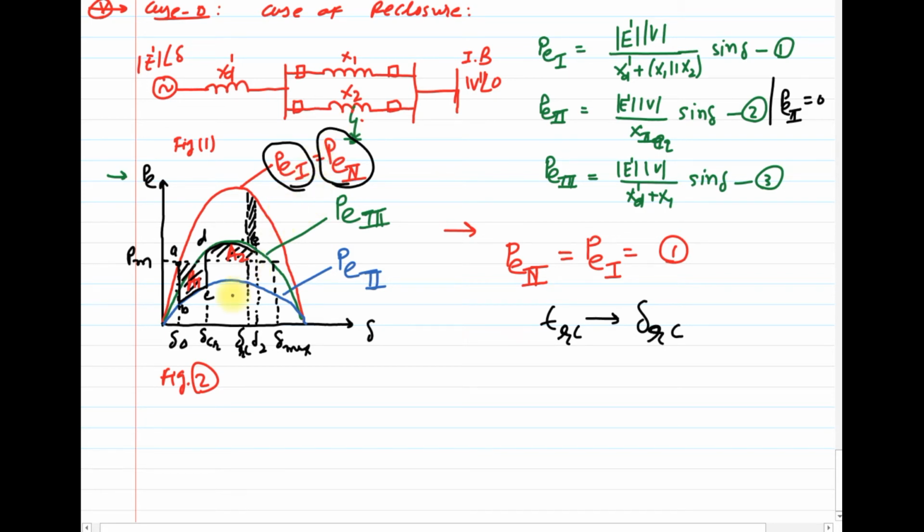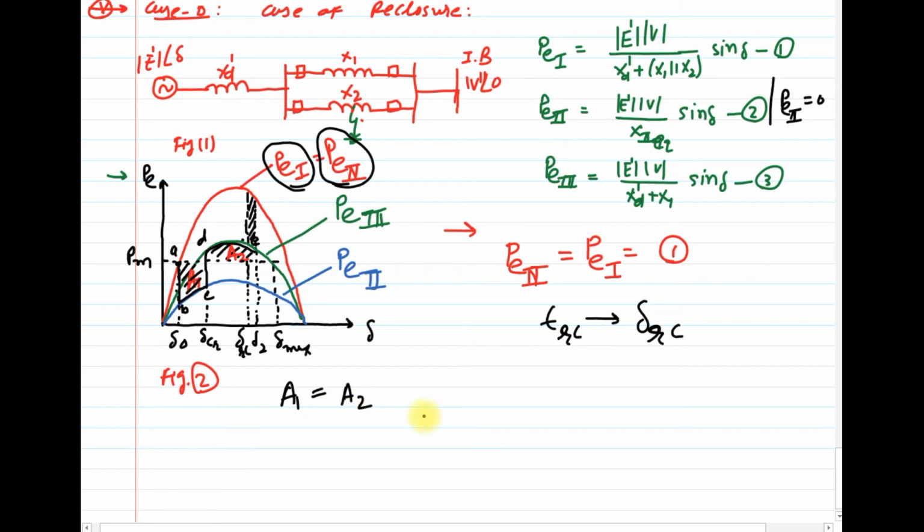We know very well delta CR is the critical clearing angle and delta RC is the angle of reclosure at which the reclosure will operate. Clear? So for the critical clearing angle, we know very well, consider the stable operation. So we can write A1 is equal to A2.